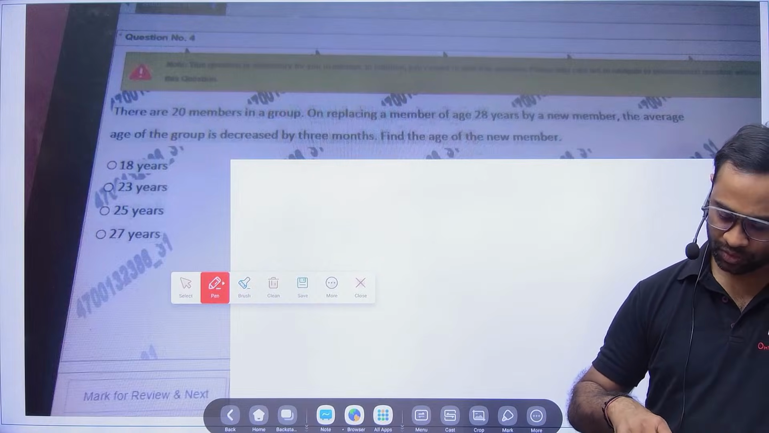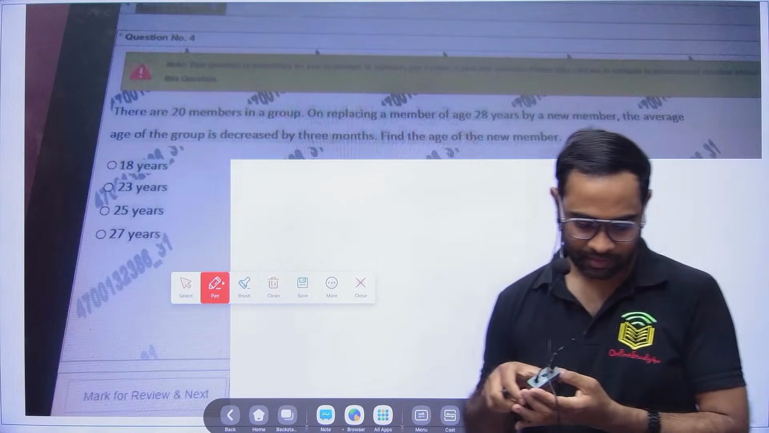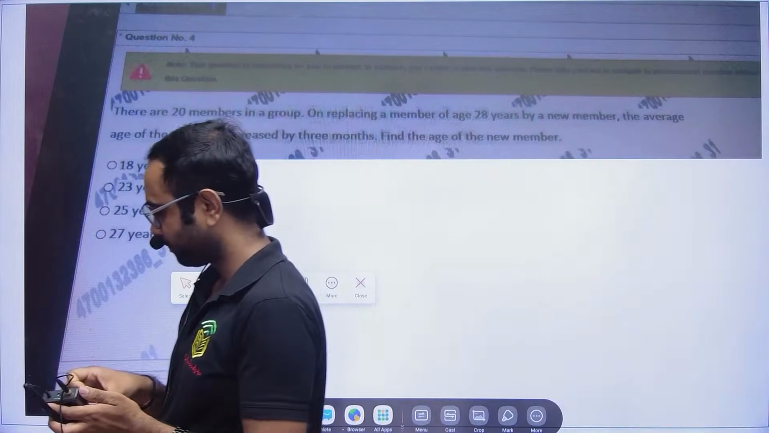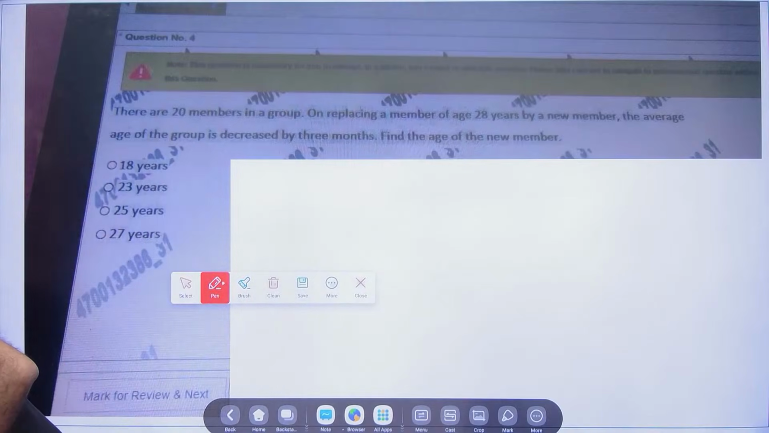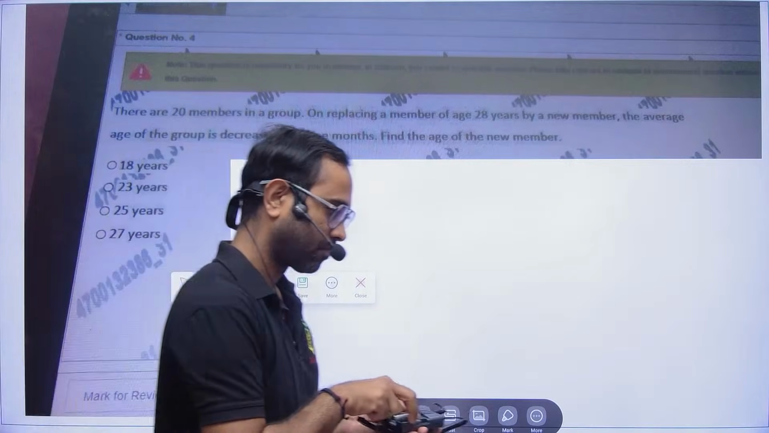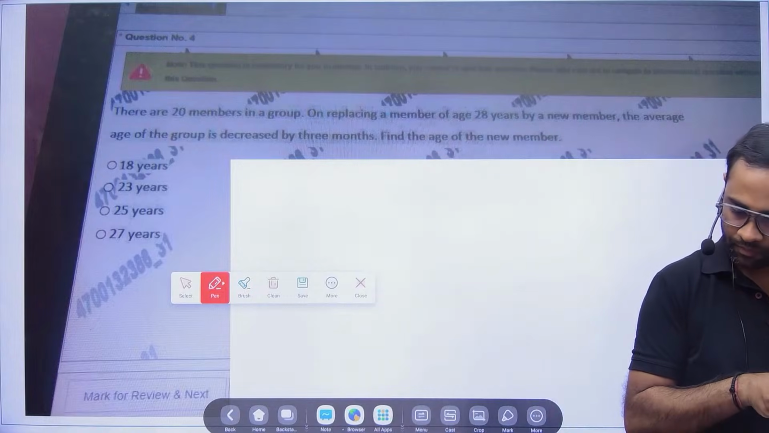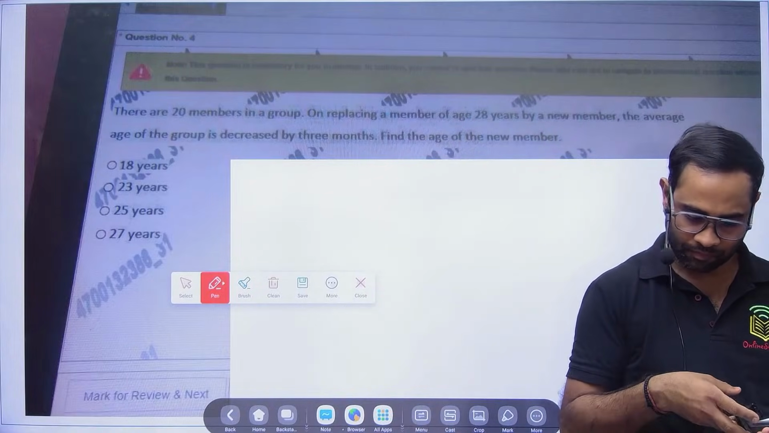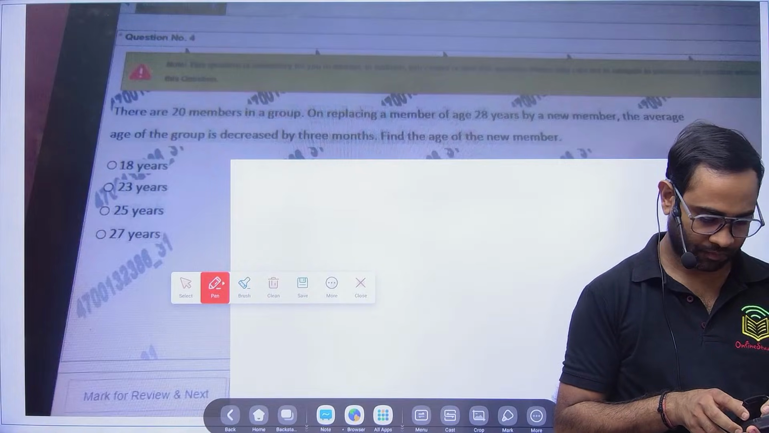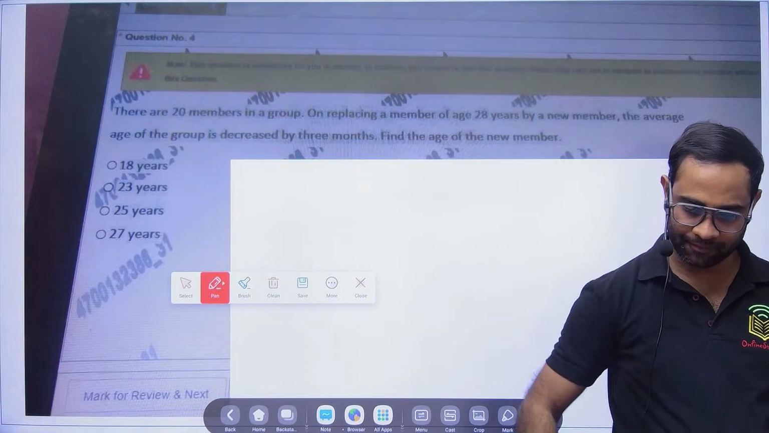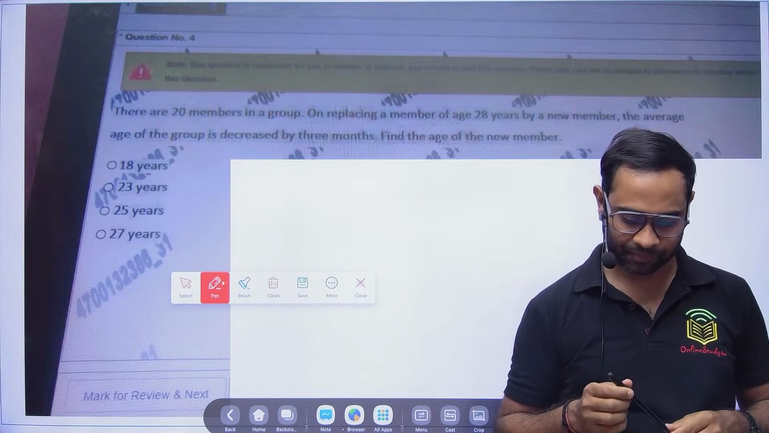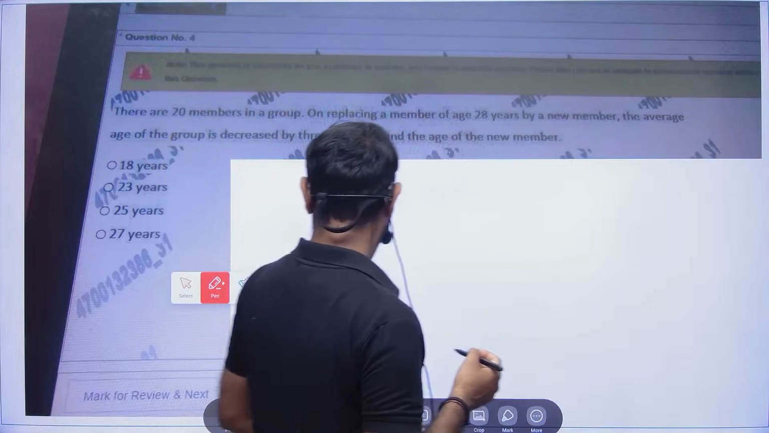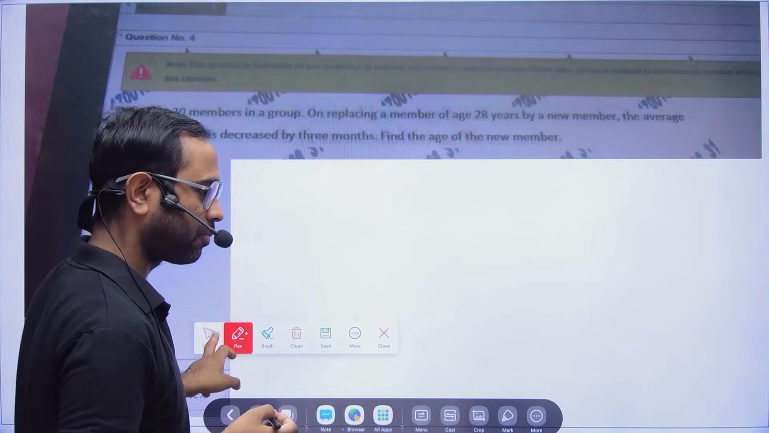Okay, so let me change my battery. Your time is up. Sir, please give your course for 500 rupees. If it is possible, we could have given you. Okay. But that is not possible.